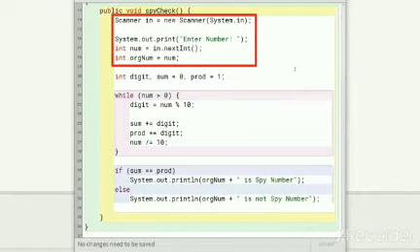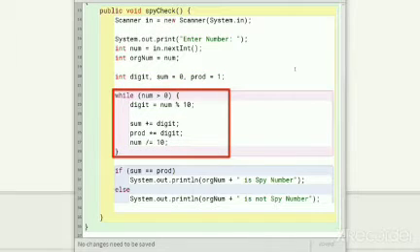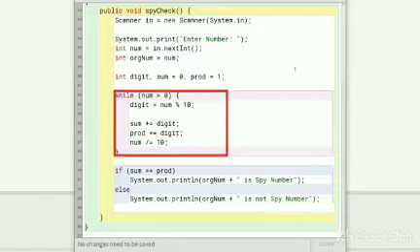We first accept the number as input from the user through scanner class and make a copy of it. Next, we declare three int variables, digit, sum and product. Digit will hold the extracted digit of the number. Sum and product are used as accumulators to store the sum and product of digits respectively. After that, we have the while loop which will run till the number is greater than 0.